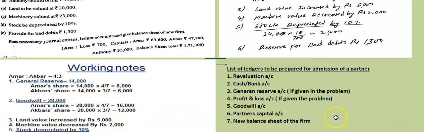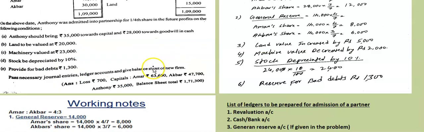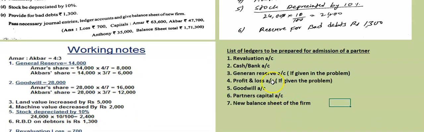Before starting the problem, I will give you a list of ledgers to be prepared. So this is a 20 marks topic now, nearly 7 ledgers you have to prepare. List of ledger accounts to be prepared in admission of a partner. First one is always revaluation account. Second will be cash or bank account. You have to check in the question. If cash is given, cash account. If bank is given, we will prepare bank account.